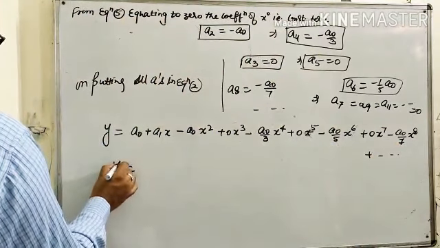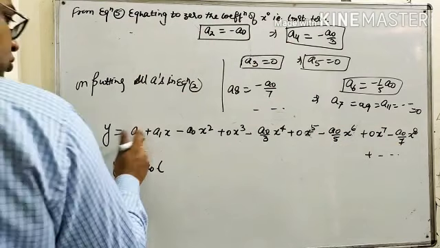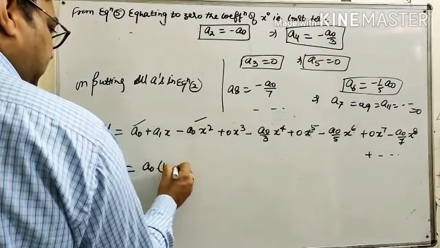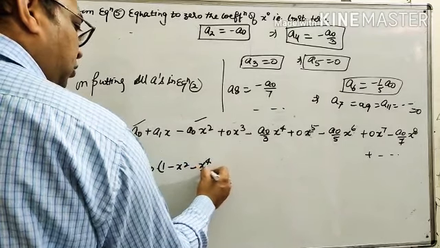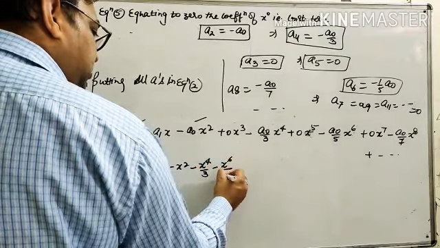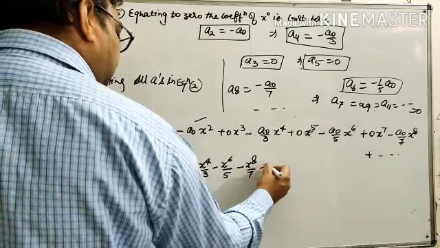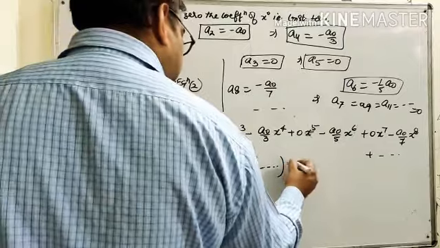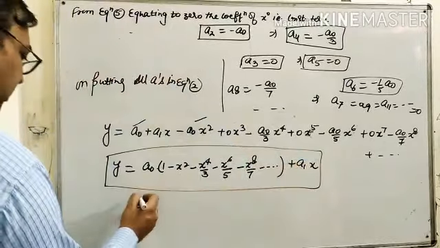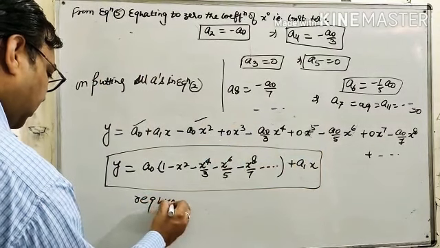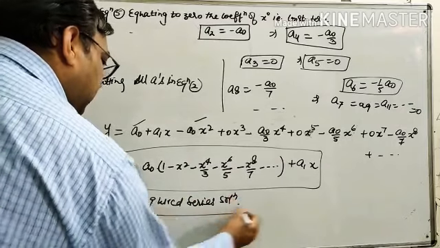So from here we get a0 as a common. So a0 times 1 minus x square minus x raised to power 4 by 3 minus x raised to power 6 by 5 minus x raised to power 8 by 7 and so on, plus a1x. So this is the required series solution for the given problem.